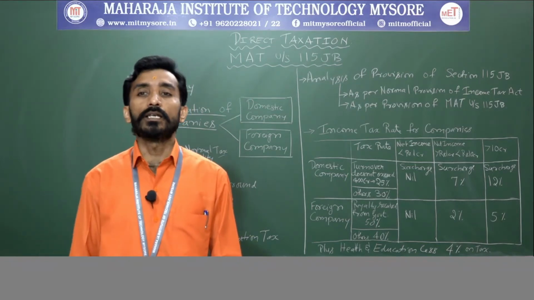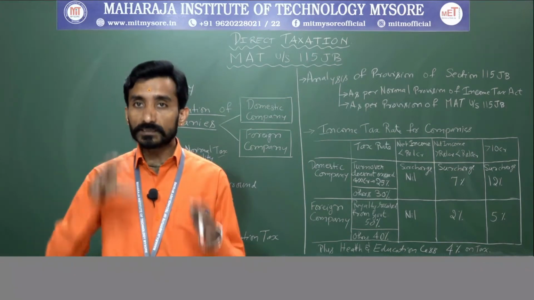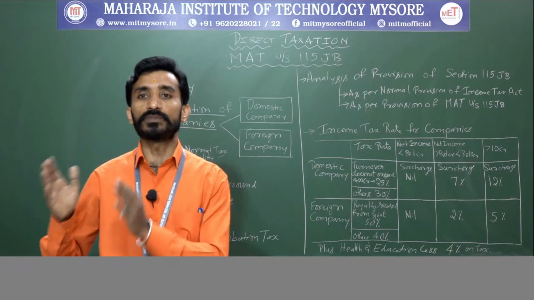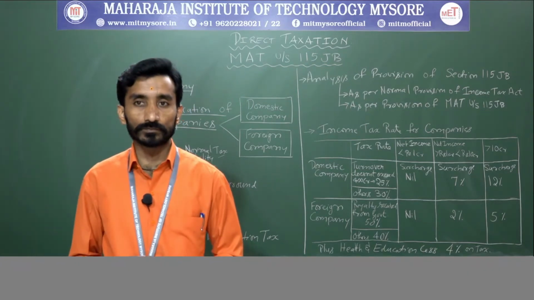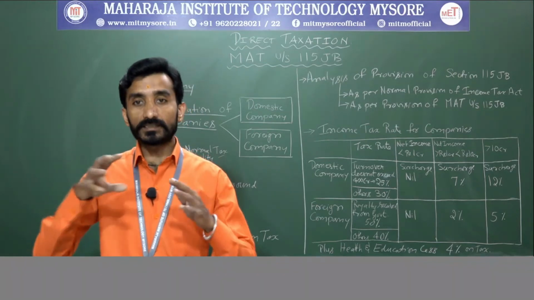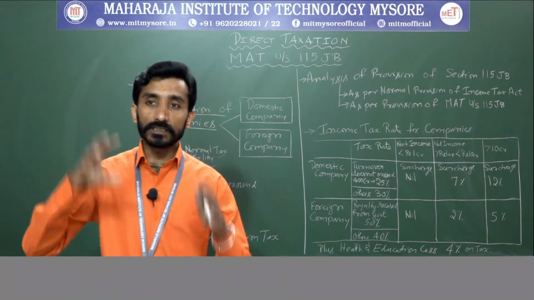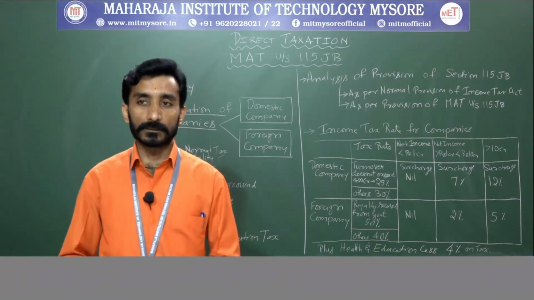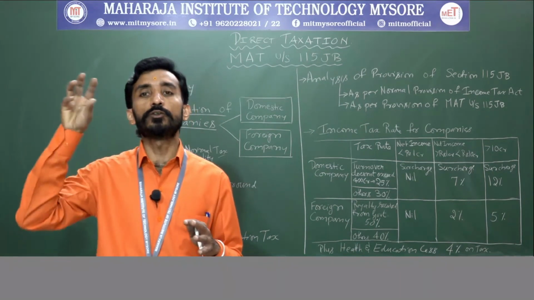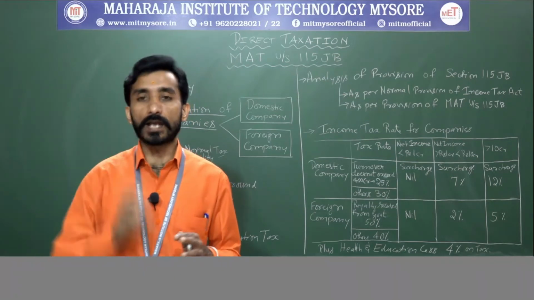Second step: make the adjustments with respect to the existing provisions under section 115 JB subsection 2. Step 3: make the adjustments in case of demerger, as given by the new subsection 2B to section 115 JB.